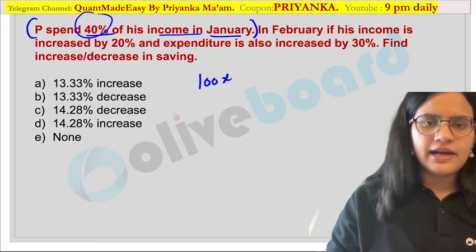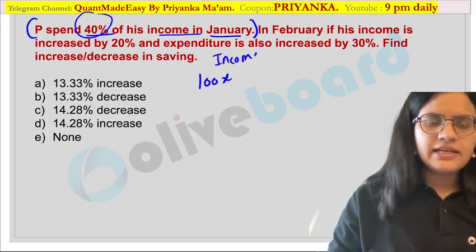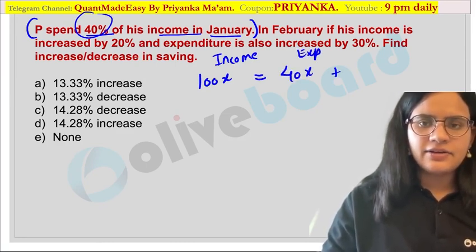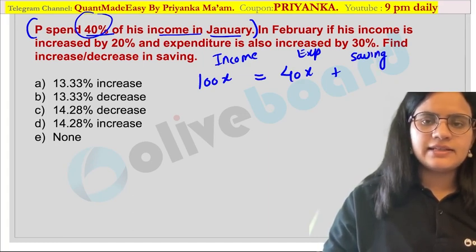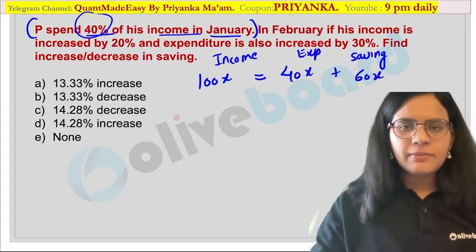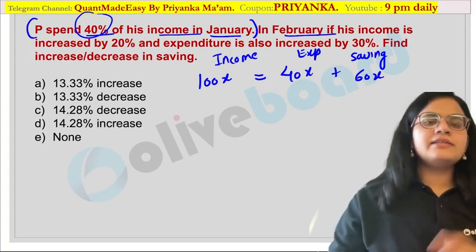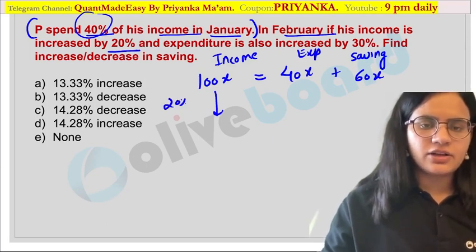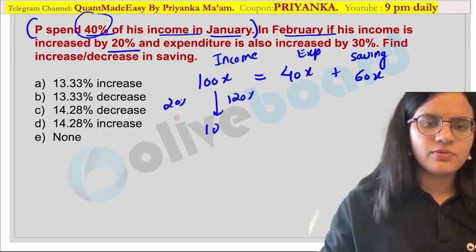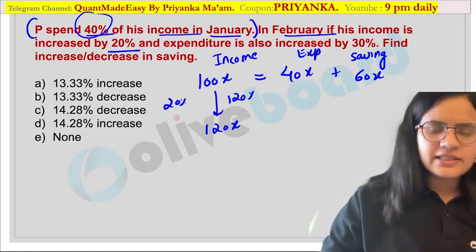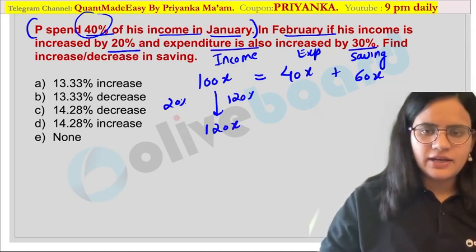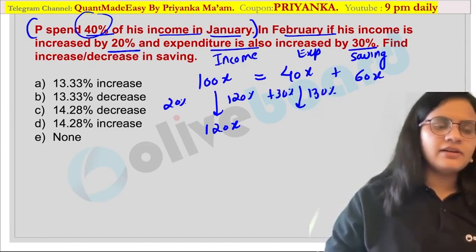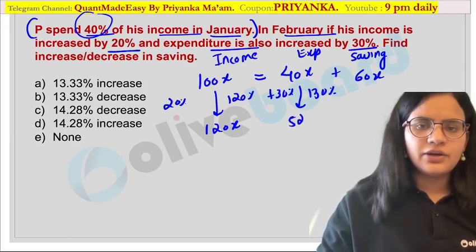Let me assume 100x is his income. How much has he spent? 40x. So this is his expenditure. Based on this, I can calculate the savings value, which is nothing but 60x. Now in February, they have given that income is increased by 20%. So the multiplication factor would be 120%, or I can say this would be 120x. Expenditure is also increased by 30%. The multiplication factor would be 130%. So if you calculate this value, it is 52x.